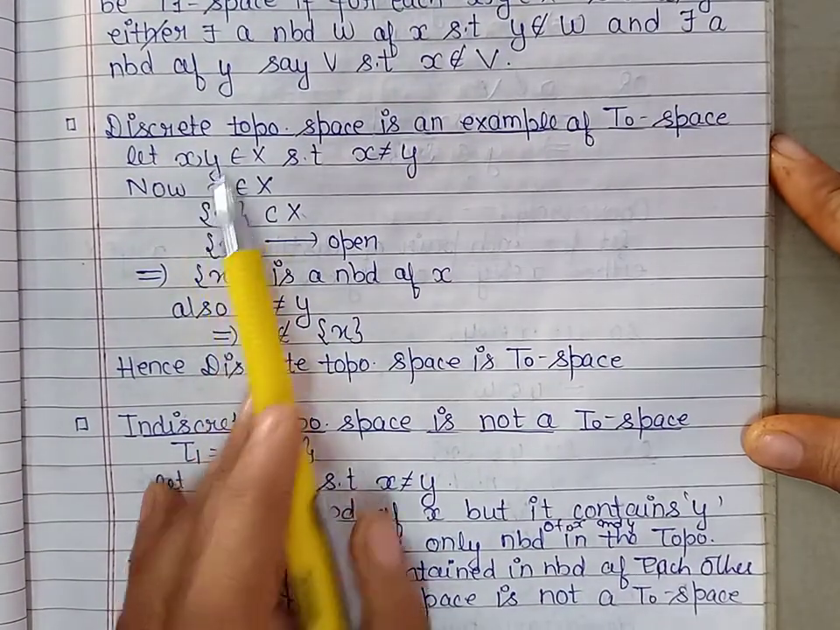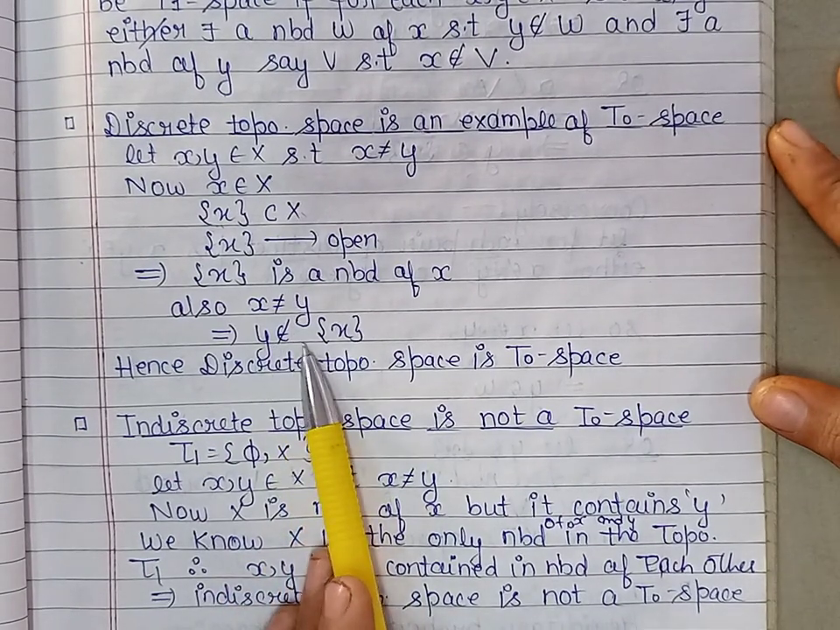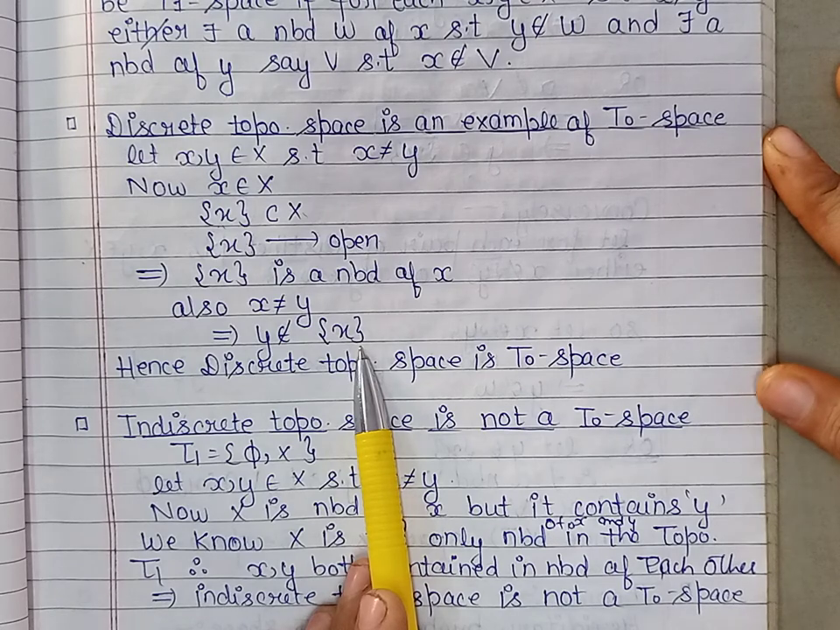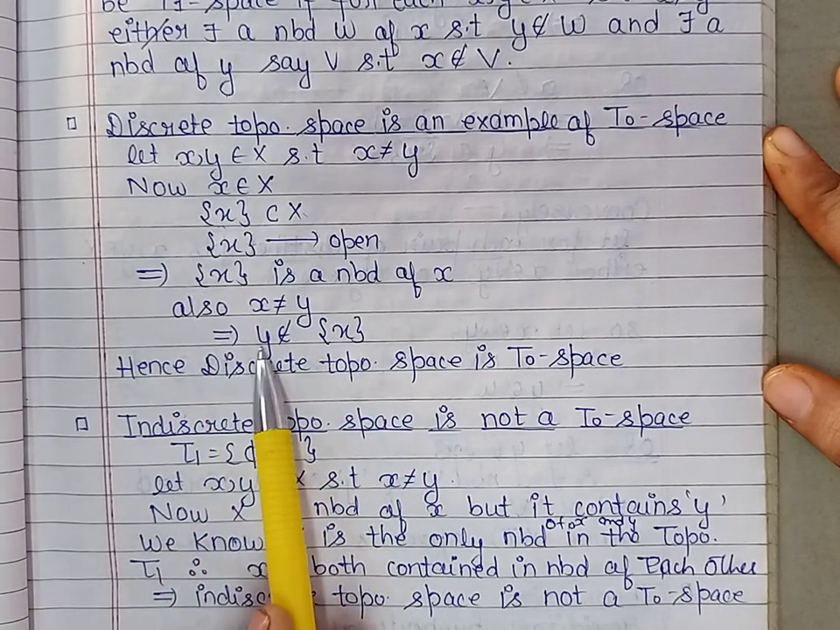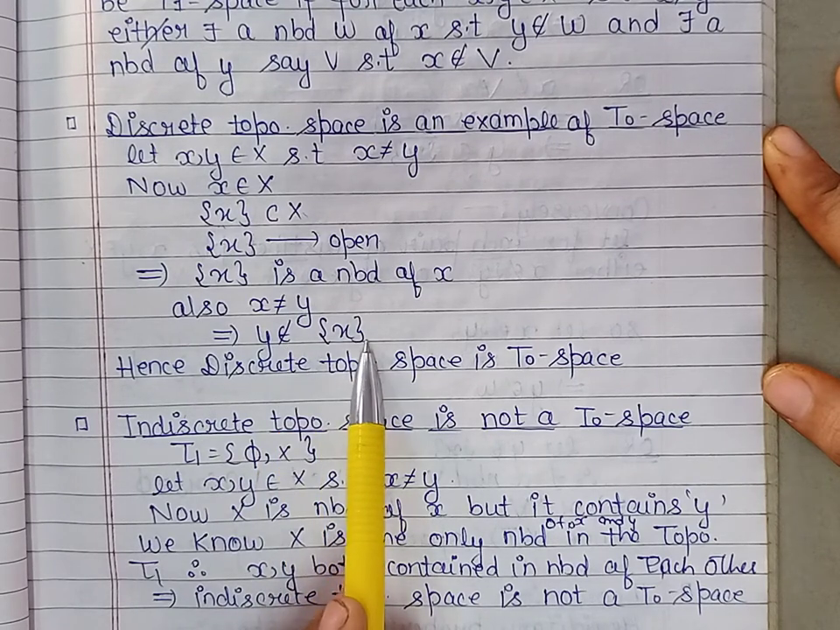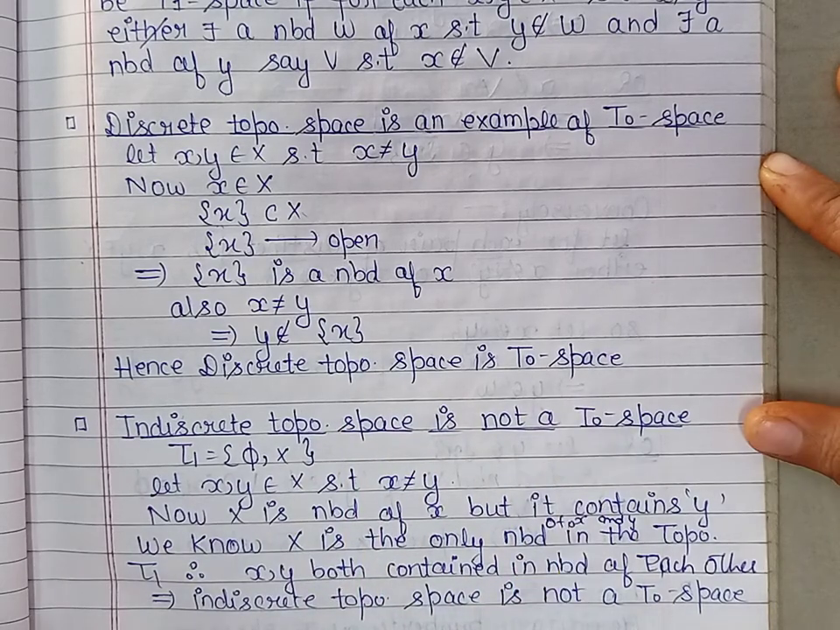Now because x and y are different points, we can say y does not belong to singleton {x}. Thus we have obtained a neighborhood of x such that y does not belong to this neighborhood. So we can say that discrete topological space is a T naught space.